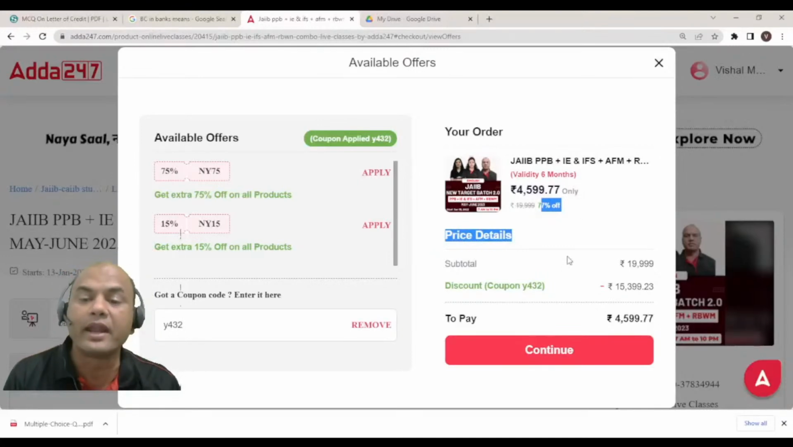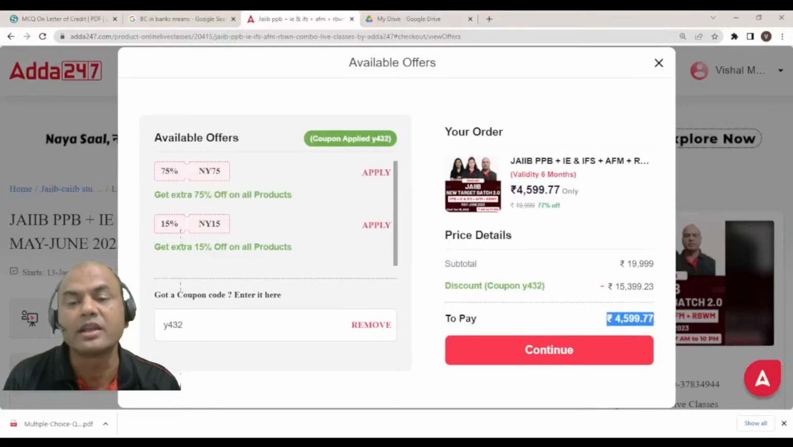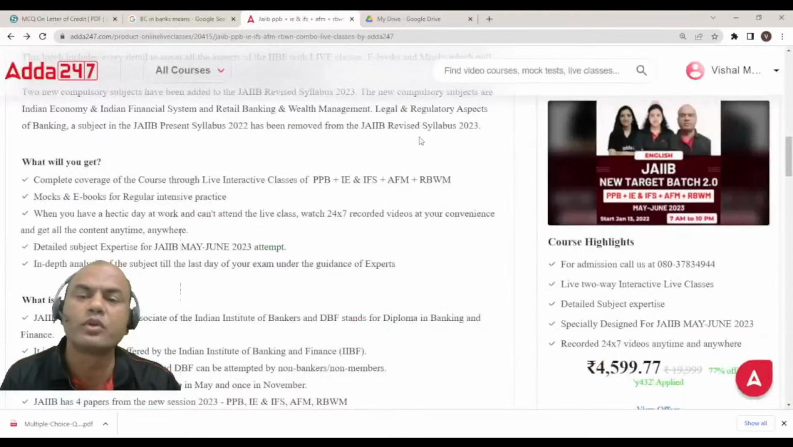Okay. And if you clear this JAIIB, in how many months will you recover these funds? You'll recover it in hardly what, 600, 700 is the increment average, isn't it? So you'll recover it in how many months? Almost not more than 7 to 8 months, isn't it? So go for it.